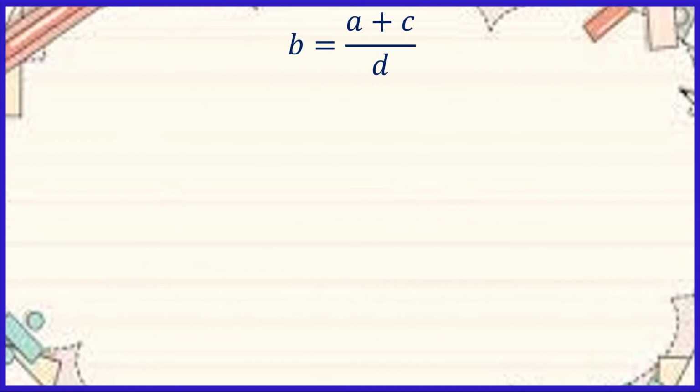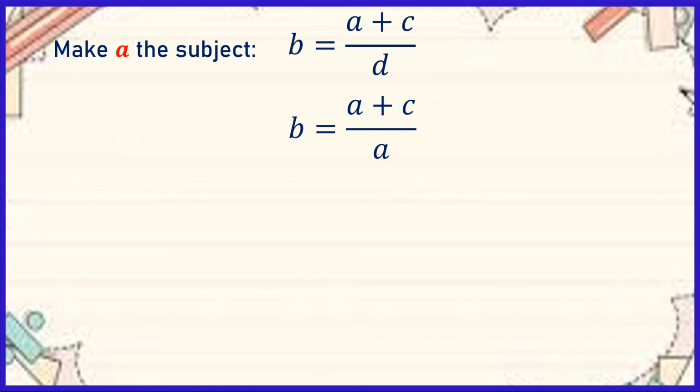Now let us have B is equal to A plus C over D. So from here, we are going to make A the subject. So we are going to multiply both sides by A, and then we are going to cancel A on the right side of the equation. So A times B is equal to what? Correct, it is equal to AB. And then copy the remaining numerator from the right side of the equation, which is equal to A plus C.